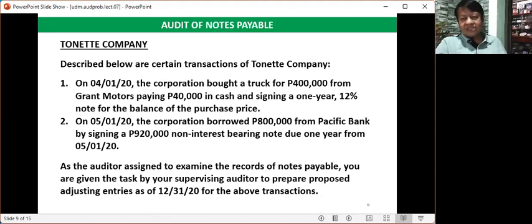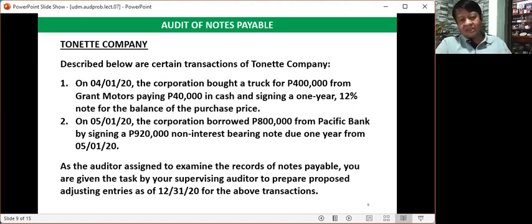Let's proceed to our second problem. Tonet Company. Described below are certain transactions of Tonet Company. So number 1, on April 1, 2020, the corporation bought a truck for 400,000 pesos from Grant Motors, paying 40,000 pesos in cash and signing a 1-year 12% note for the balance of the purchase price.